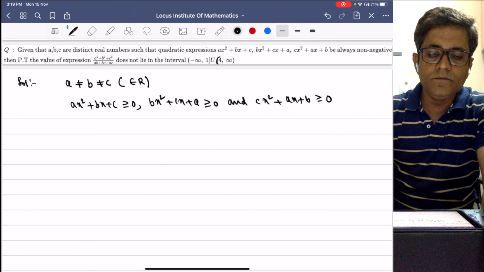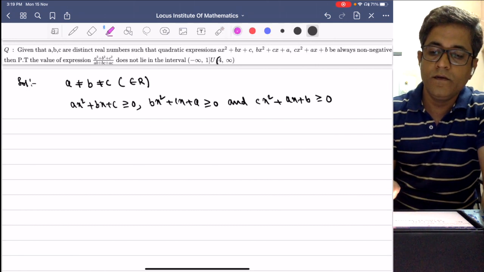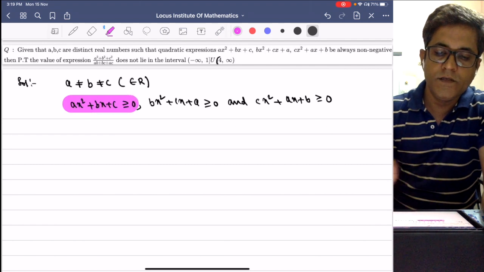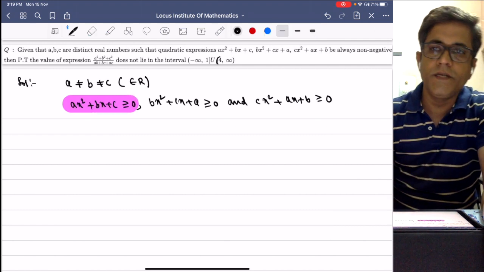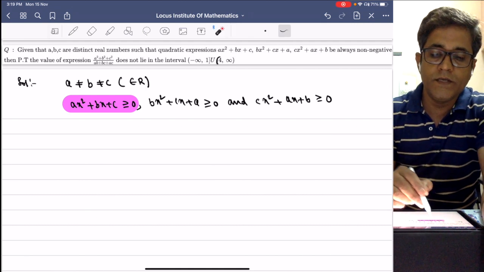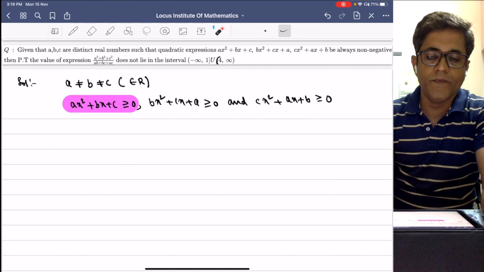So here now we will analyze the first inequation. The expression ax square plus bx plus c represents a parabola.